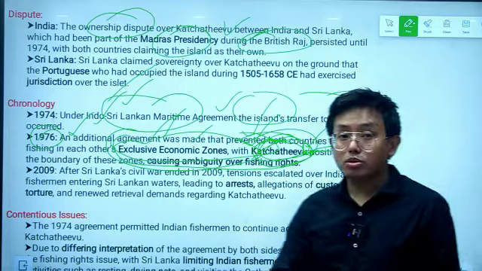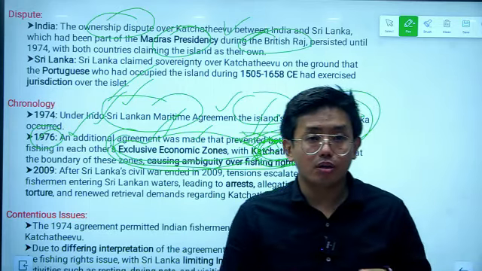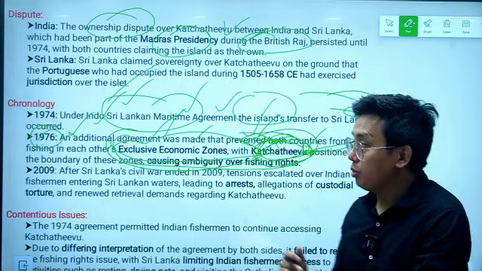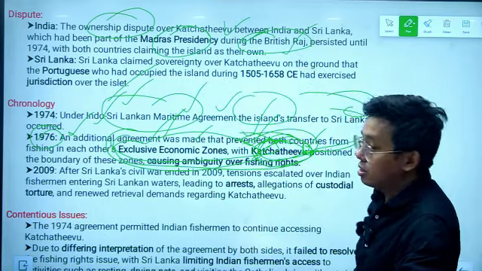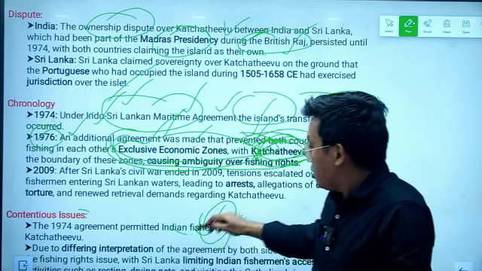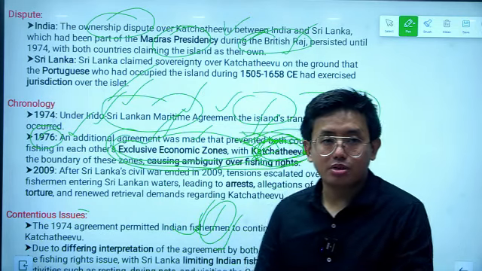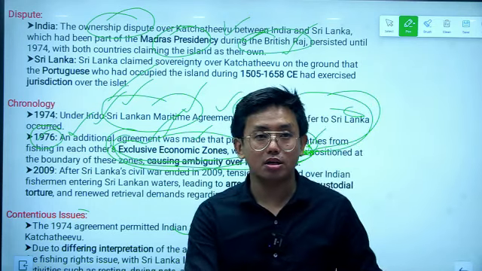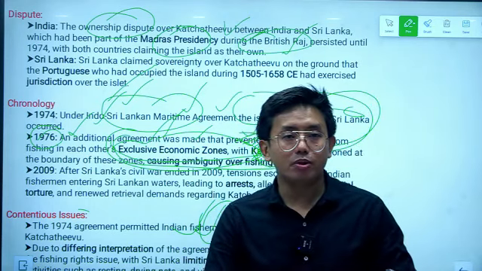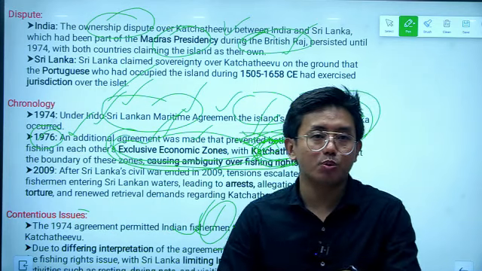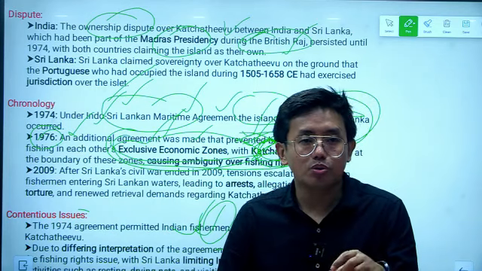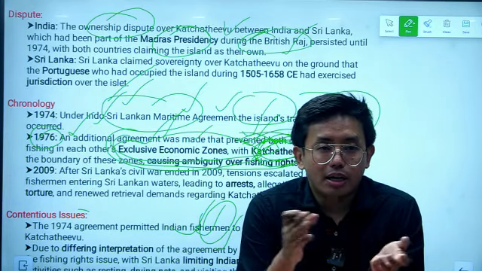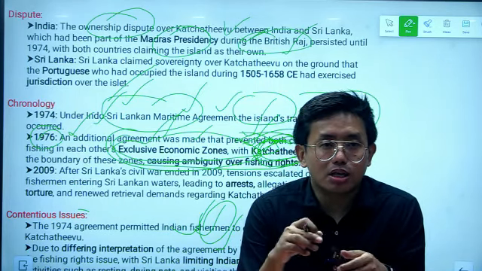So basically there was a differing interpretation of the treaty between India and Sri Lanka. For this reason there was a dispute over the ownership rights of this island, and in recent years the dispute between the two countries has started again, because many fishermen from India have been arrested by the Sri Lankan police. So these were the important facts about the disputes between India and Sri Lanka over the Katchatheevu island.